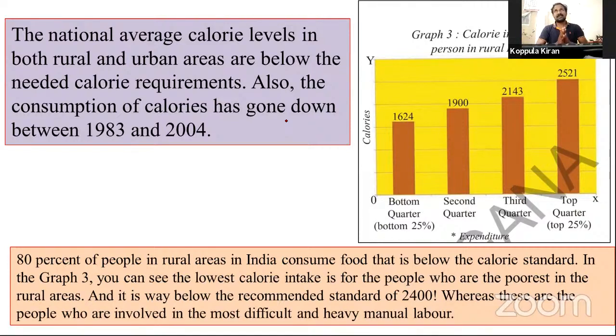National average, in our villages and urban areas, we should take 2,100 kilocalories in urban areas and 2,400 kilocalories in rural areas, but that kilocalories of food is not available.